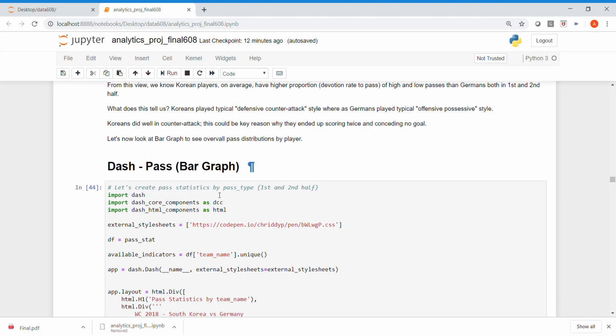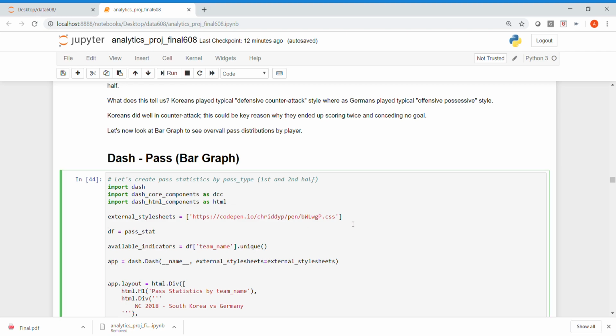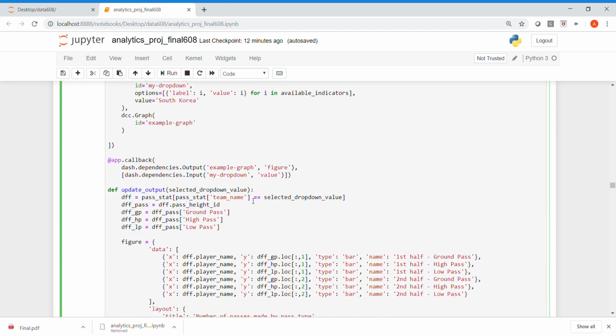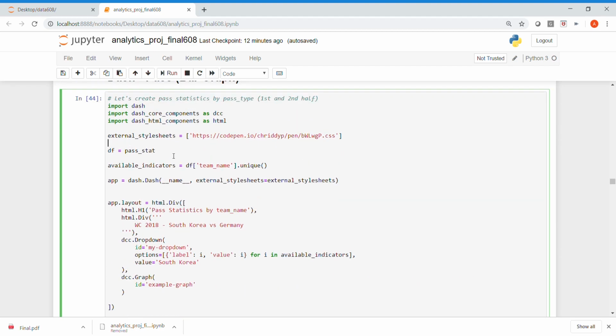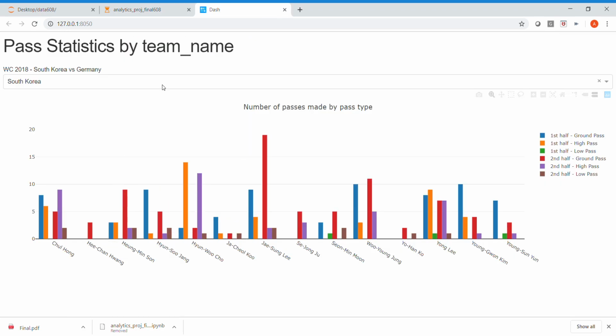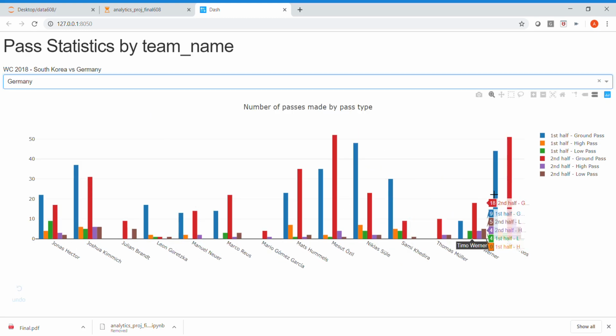Let's now look at the bar graphs to see the pass distribution by player for each period. Here I have used the pass statistics as a data frame. Notably, for Germany, Toni Kroos devoted most of his time to ground passes. In the first half, he made 44 attempts for ground passing and 51 attempts for ground pass as well.